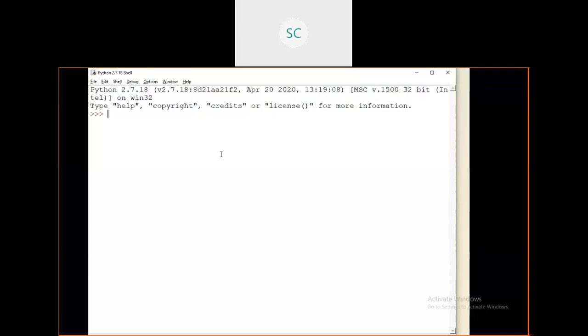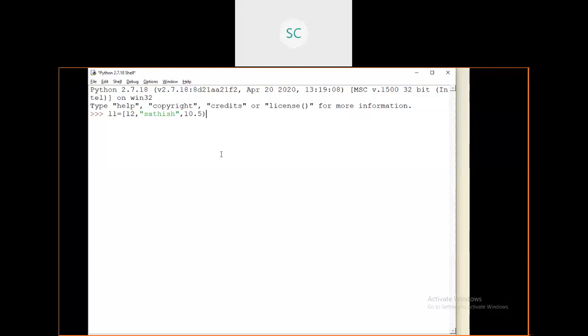By using square brackets, right? For example, list L1 equals some data, some elements you have assigned. It could be an integer value, or a name, a string also. Different types of data you can store within this.